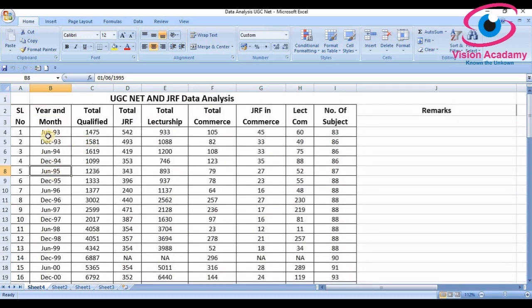As I told you, in June 93, 1,475 candidates qualified in all the subjects, out of which 542 candidates are JRF holders and 933 candidates are lectureship only. And in commerce, 105 candidates qualified out of 1,475, out of which 45 candidates are JRF and 60 candidates are lectureship only.